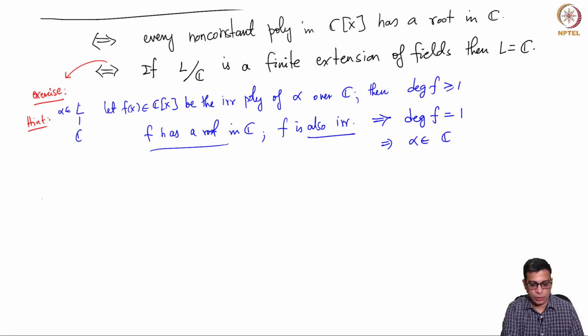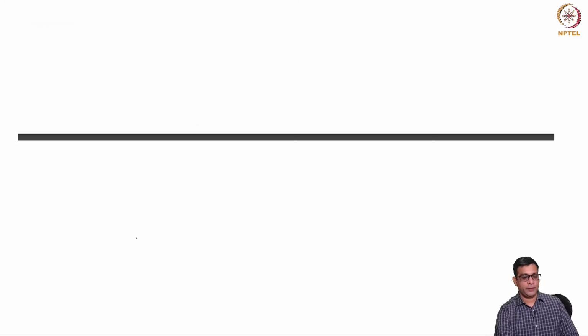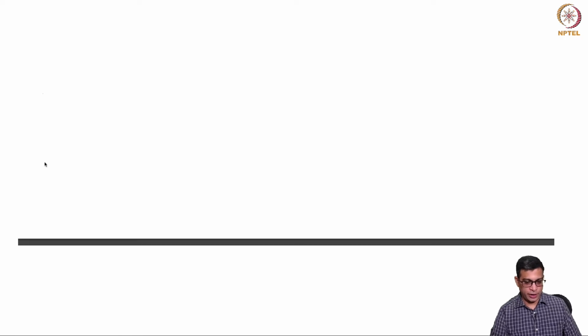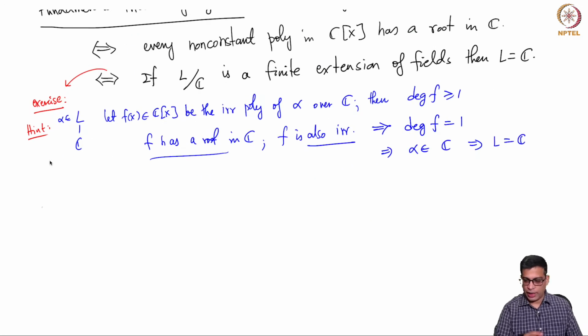Having an irreducible polynomial of degree 1 is equivalent to the statement that that element is in C itself. This of course means L equal to C, because every element alpha, I am working with an arbitrary element here, is in C, so L itself is C. That is one direction.